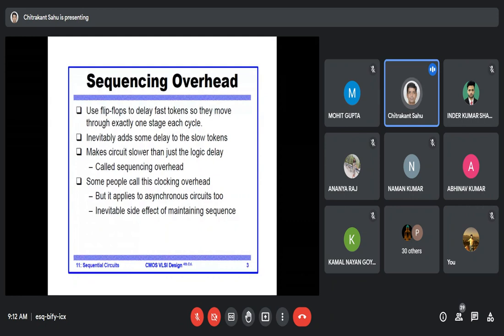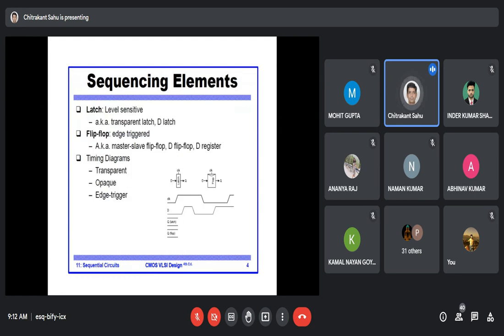This slowing is called the sequencing overhead, and it is the most important thing that we are going to study here. Some people call this a clocking overhead or sequencing overhead, but it applies to asynchronous circuits too. We will first discuss synchronous circuits. So what are sequencing elements? What do we mean by a sequencing element?